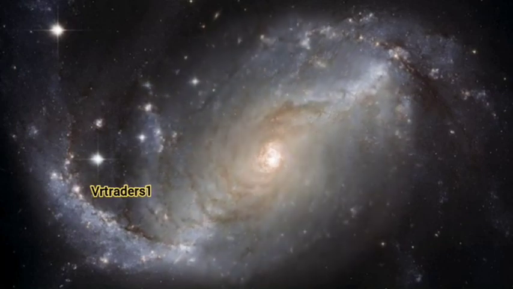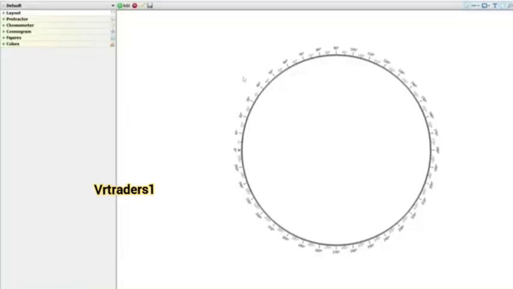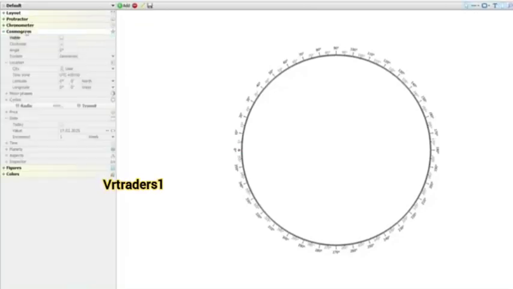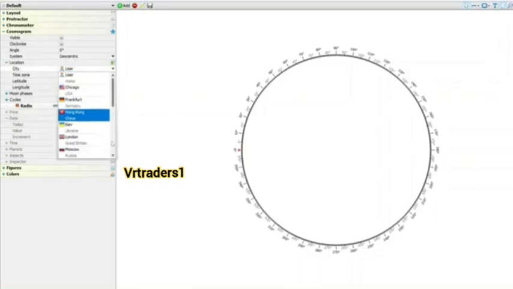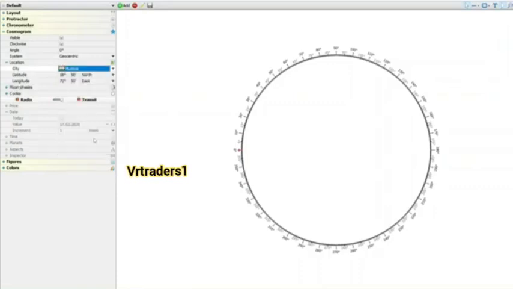So first of all, open the Genzil application. Here is our Genzil application and we have to make the following changes. For today's strategy, we are going to use the cosmogram part. So just make the cosmogram part visible from here. Choose the clockwise option. Angle we have to set as 0 degree. We have two systems, geocentric and heliocentric. Choose the geocentric option. Now come to the location part. We have to select the city Mumbai, India as we are analyzing the Nifty.